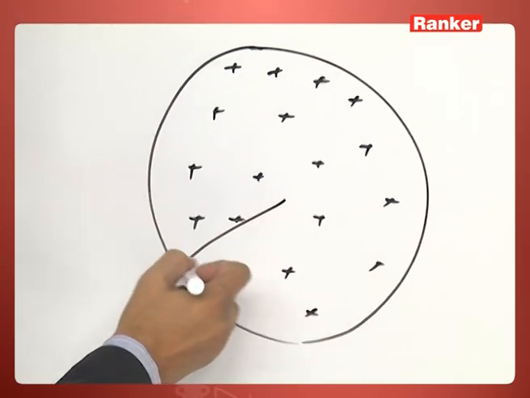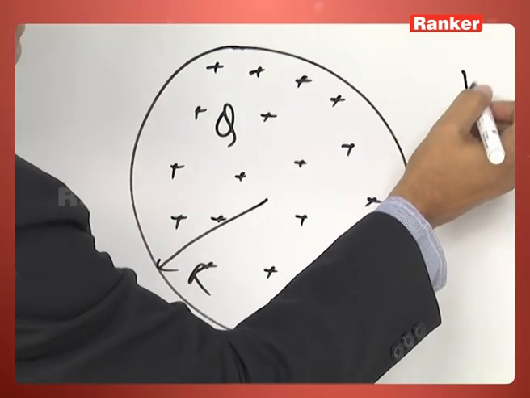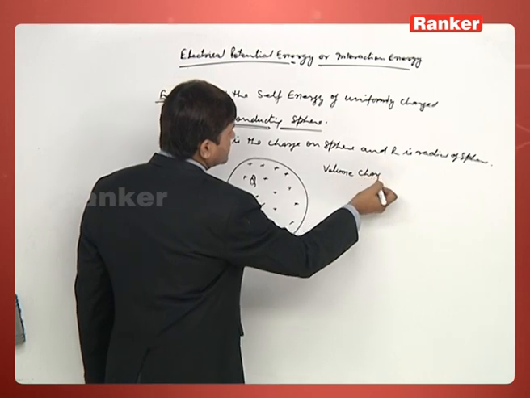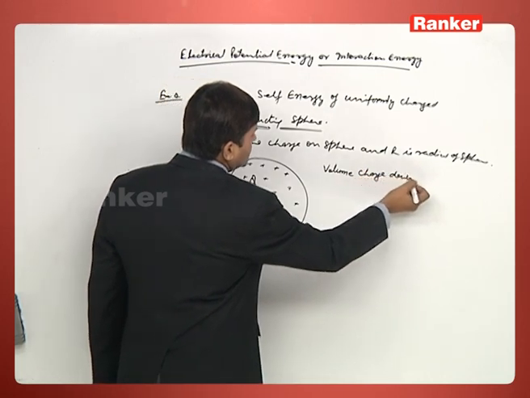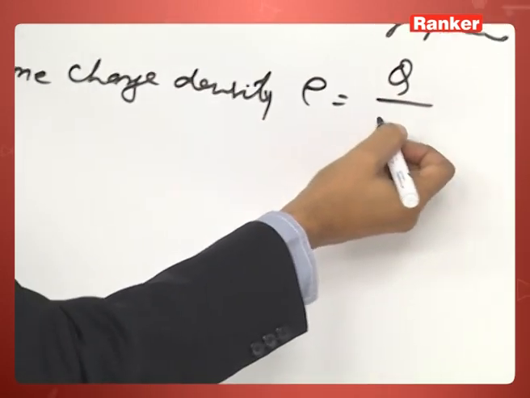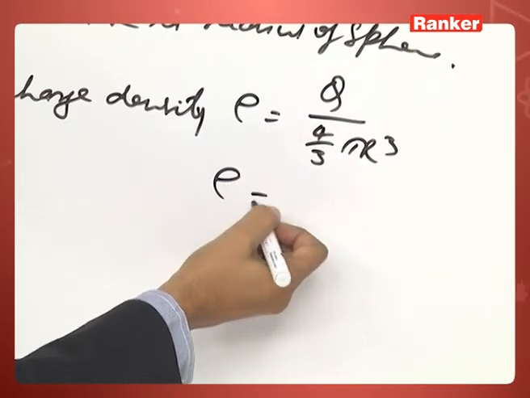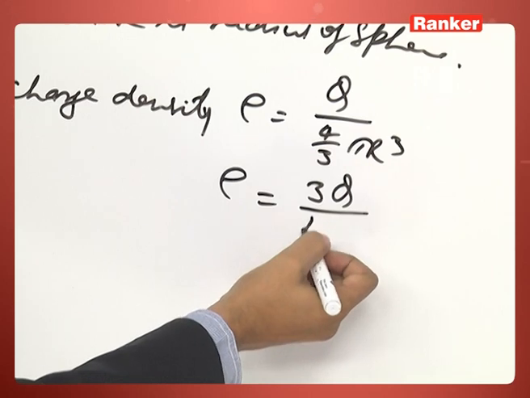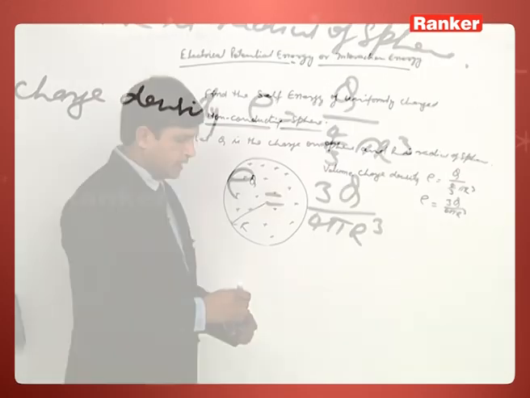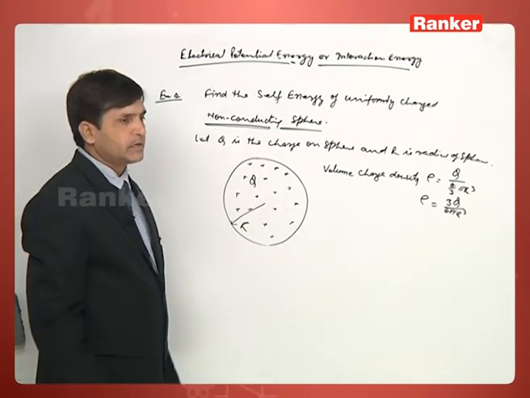So, if r is the radius and charge is q, we can write the volume charge density rho is equal to q by 4 by 3 pi r cube, or rho is 3 q by 4 pi r cube.